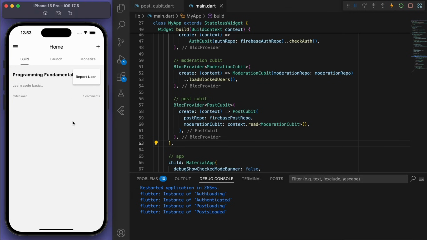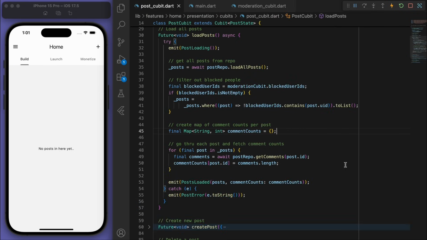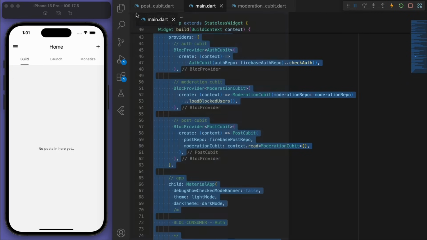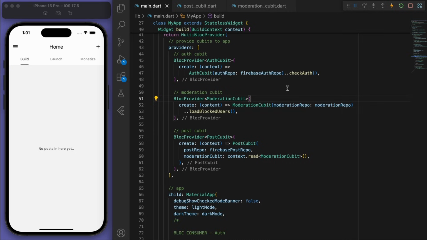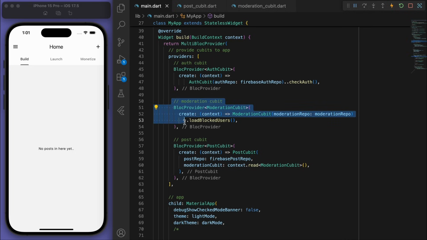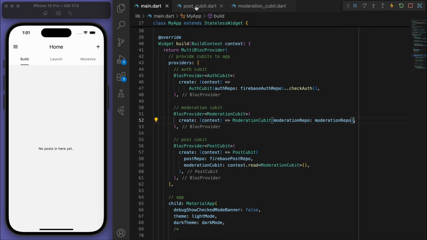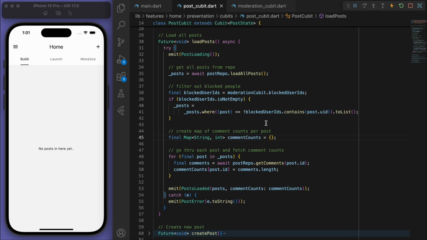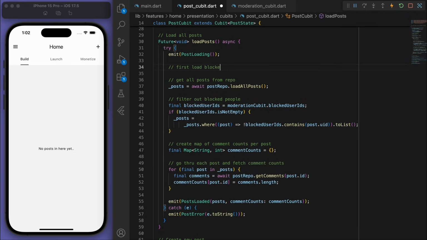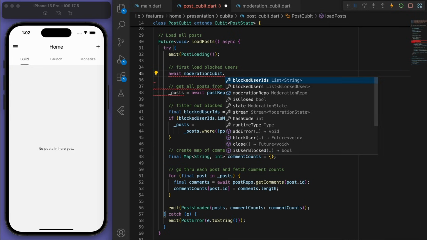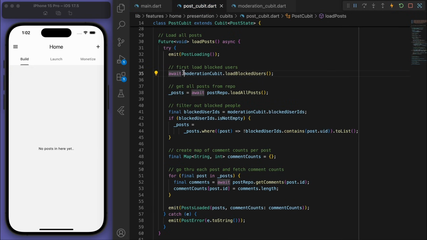But it looks like we can still see the blocked users' posts. So let's do some investigating. At the very beginning in our main.dart file for our moderation cubit, we are loading the blocked users. Now I'm actually going to just get rid of that. And let's actually be more precise with this one. So in our post cubit, when we load the posts, let's firstly make sure that the load blocked users is actually getting loaded in our cubit.